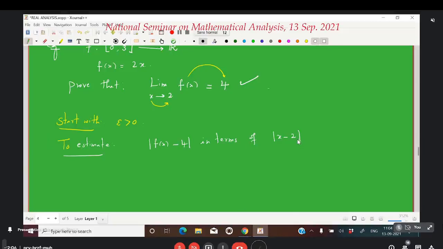We have to be careful. One more line we have to write: when x is different from 2, remember this, because it is going to be helpful. That is, whenever x is different from 2 and x is a point in the domain, you have to estimate f of x minus 4 in terms of this.